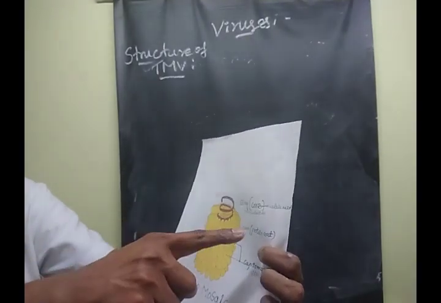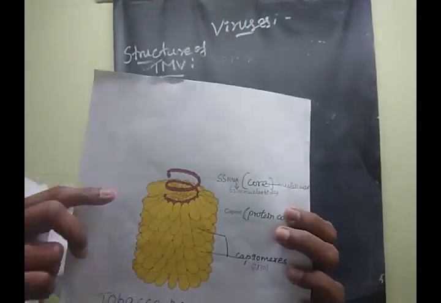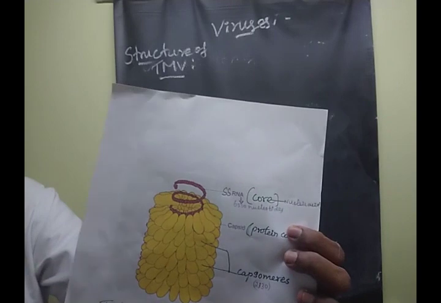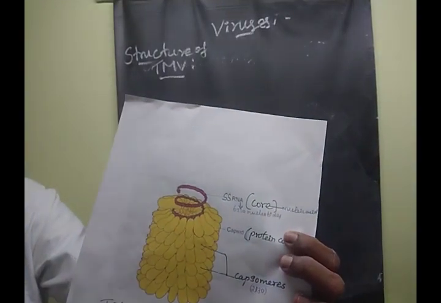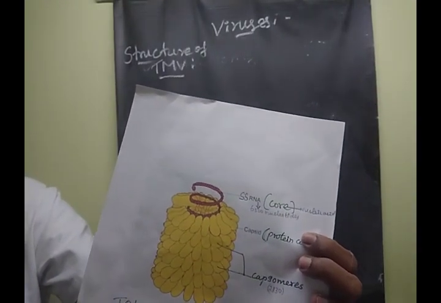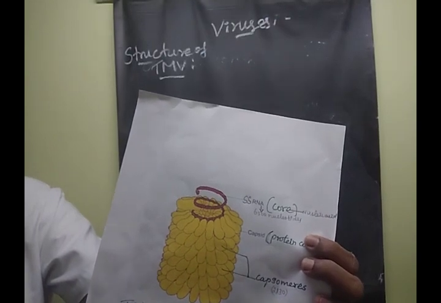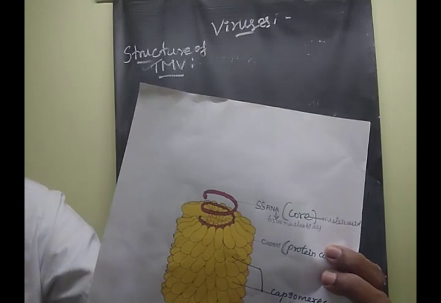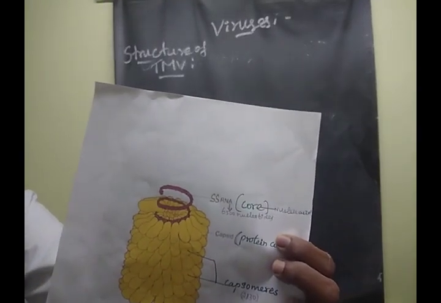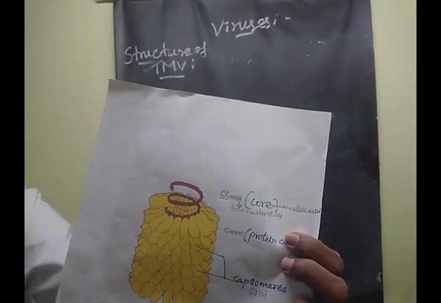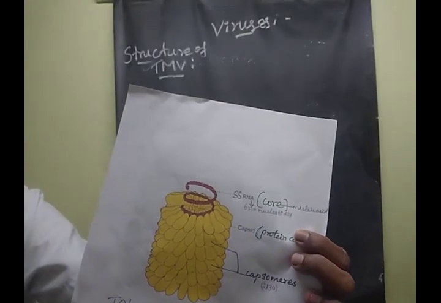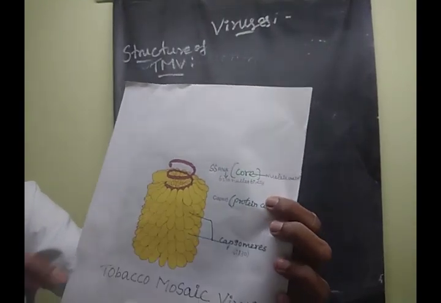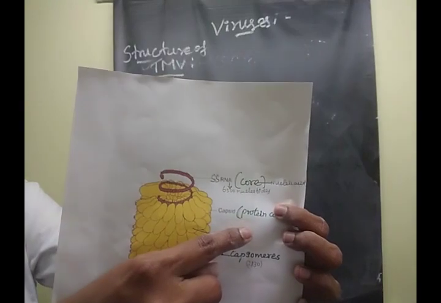The next one, this single-stranded RNA. The genetic information is complete for the tobacco mosaic virus particle, and is very essential for making up this virus particle.